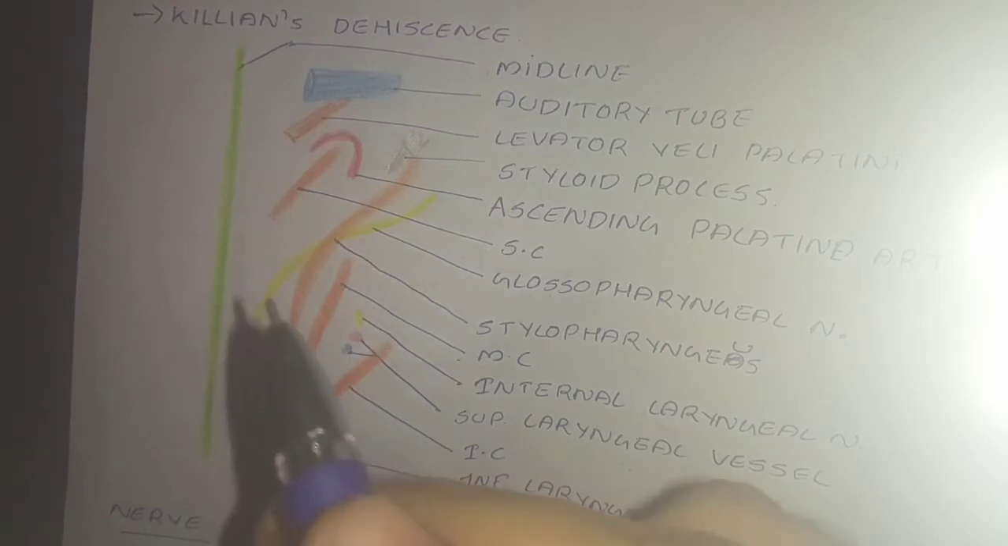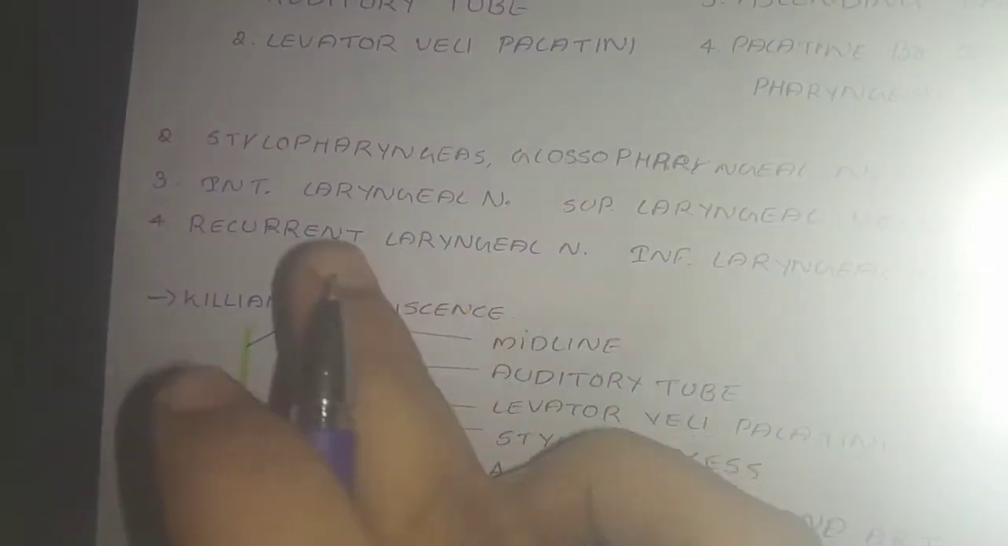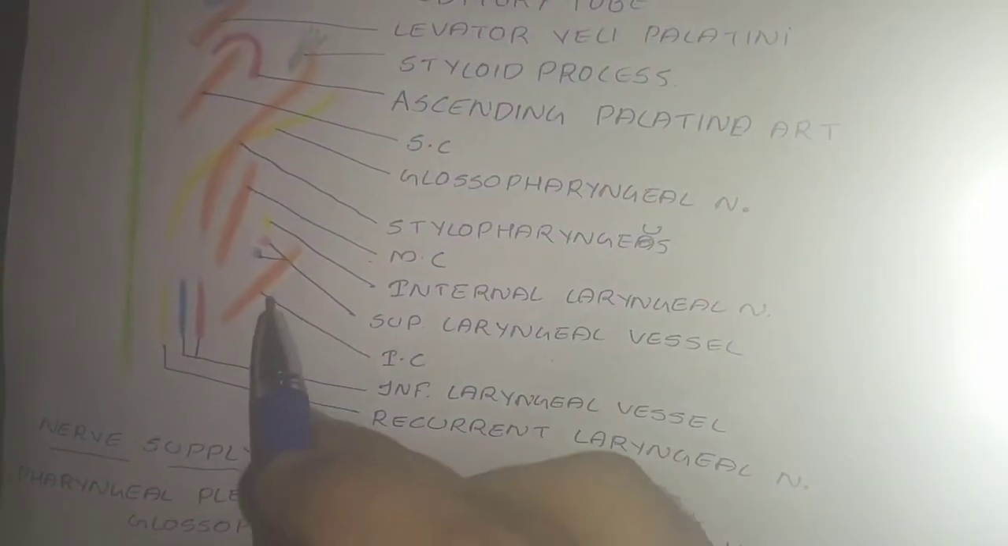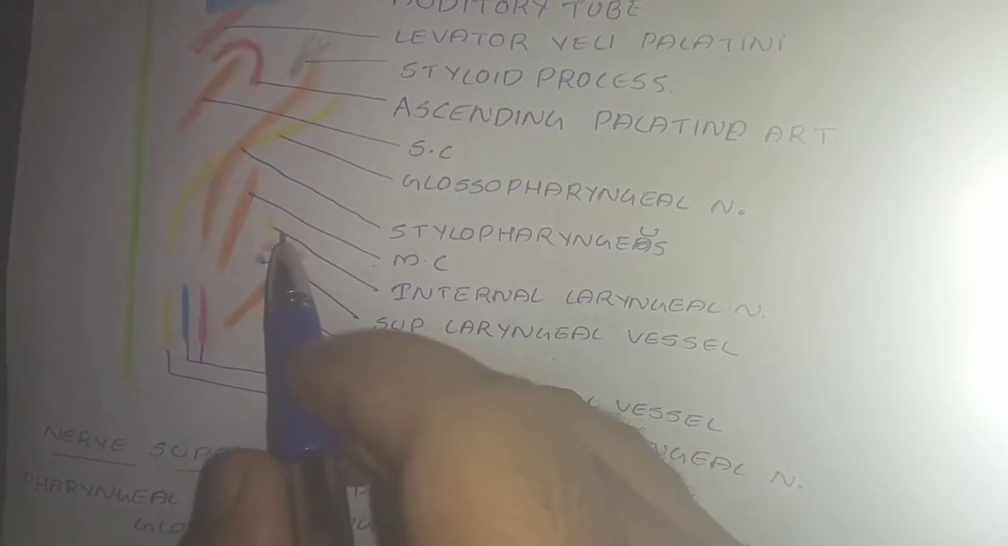And now between the middle constrictor and the inferior constrictor, it is the internal laryngeal nerve and superior laryngeal vessels. Here we can see this yellow colored structure is the internal laryngeal nerve and these vessels are the superior laryngeal vessels.